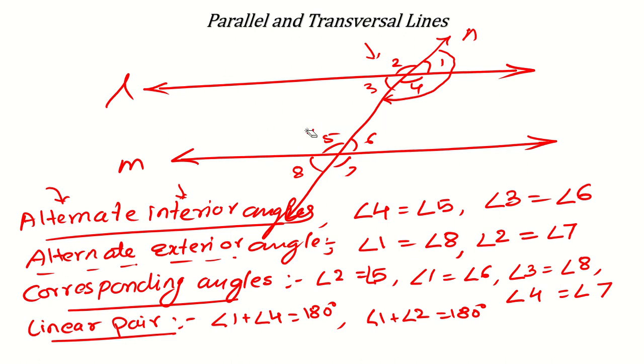So all these sums will be equal to 180. Okay, so you can utilize this information in the question. Now another can be vertical angles. Vertical angles means face to face angles.